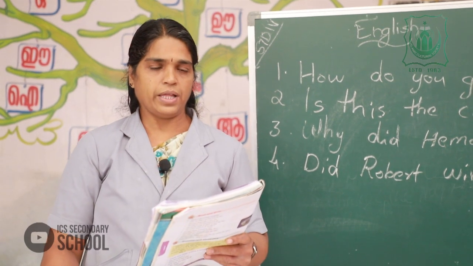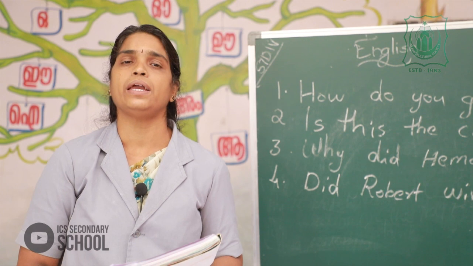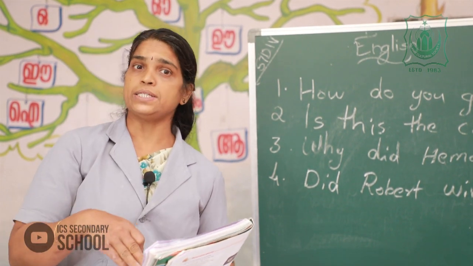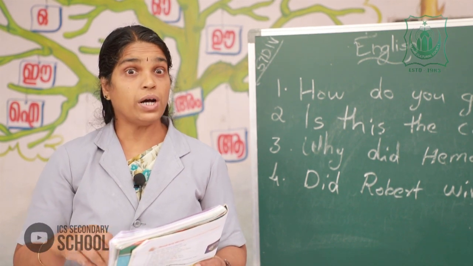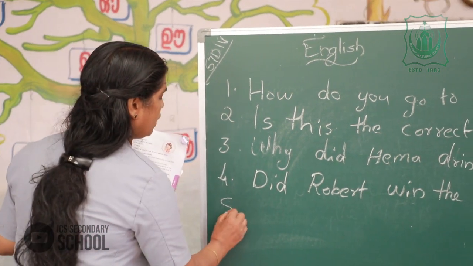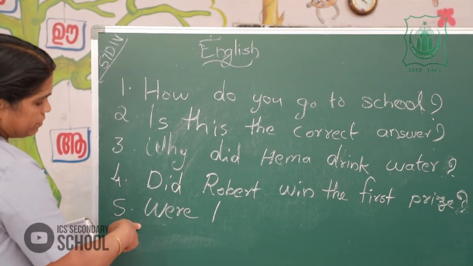Then the fifth sentence is, No, they were not angry. For getting this answer, which question should we ask? Were they angry? Where is the WH word?